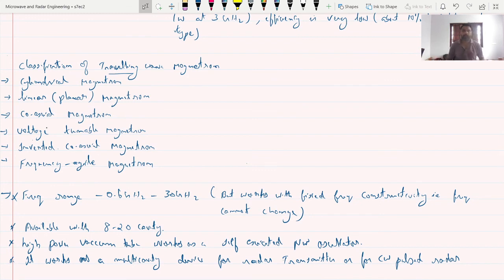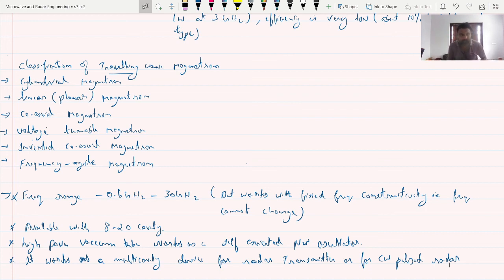Normally we have been going for the traveling wave tube. One minute, I will just verify the syllabus for you. I think they have indicated only the type of category I have to see. It is cylindrical magnetron.